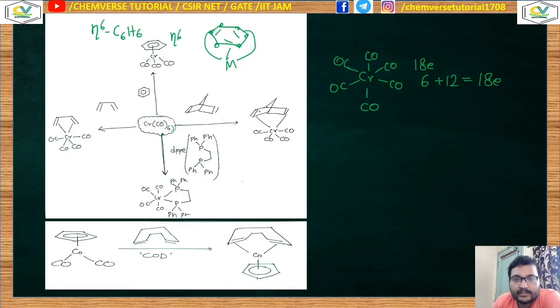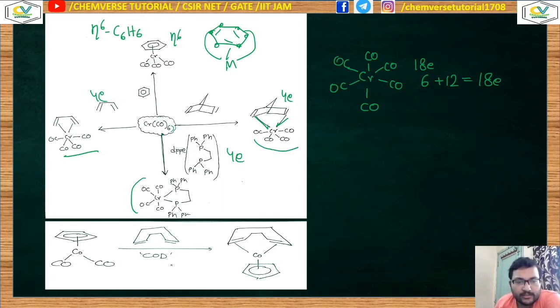Over here you can think that there are 2 pi bonds and it's a 4 electron donor ligand. It is also a 4 electron donor. It is 1,3-butadiene, which is a 4 electron contributor. It's a DPP ligand, which is also a 4 electron contributor. So in these 3 cases, 2 of the carbonyl ligands will be substituted by the ligand.